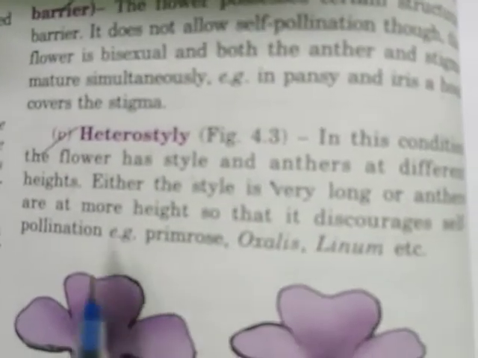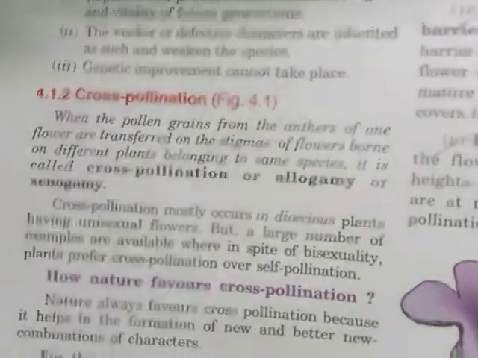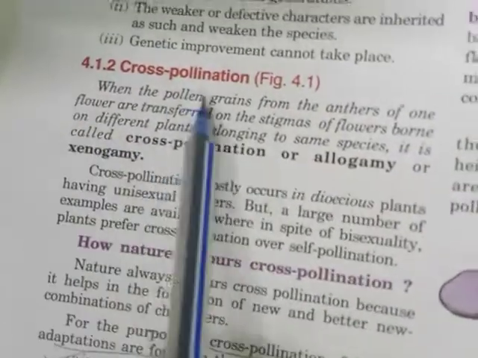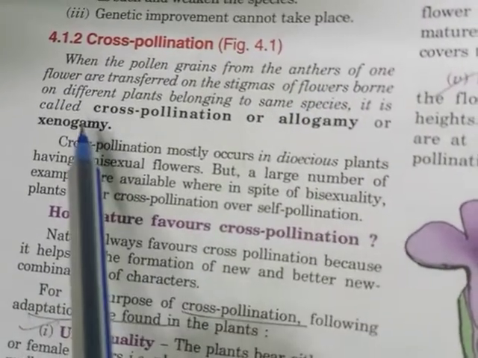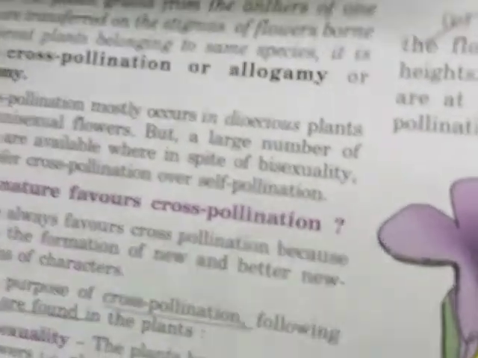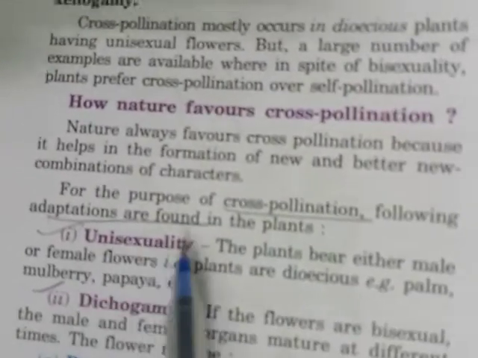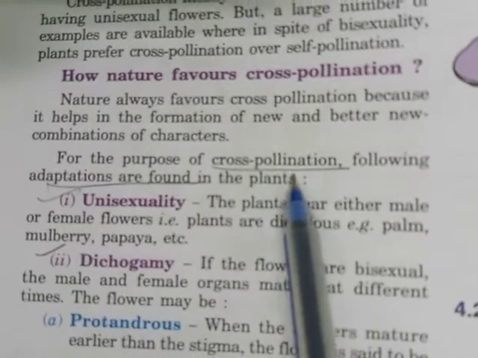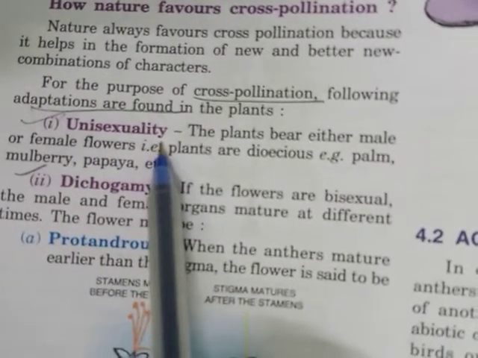So these are the different adaptations we have seen for cross pollination. Now I will revise it once again. Cross pollination is the transfer of pollen of one flower to the stigma of another flower, which is born on a different plant but of the same species. For cross pollination, the plants have certain adaptations, that is unisexuality.